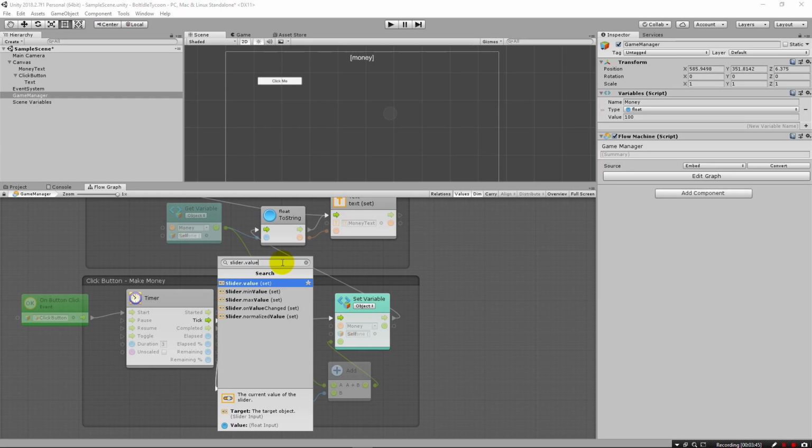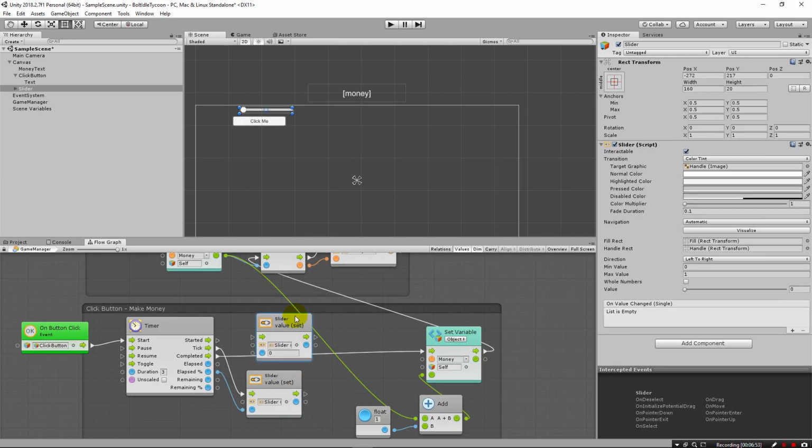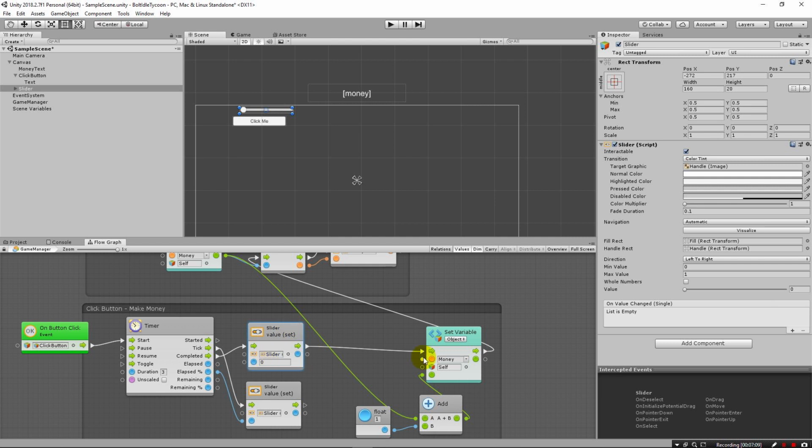In this course, you too will learn why Bolt is such a great scripting tool as we almost effortlessly build a fun idle tycoon game, much like Adventure Capitalist. Like my other courses, we start at the very beginning and go step by step. You will learn how to create flow machines, create an idle timer, use events to communicate between your flow graphs, and use super units to better organize your game architecture.